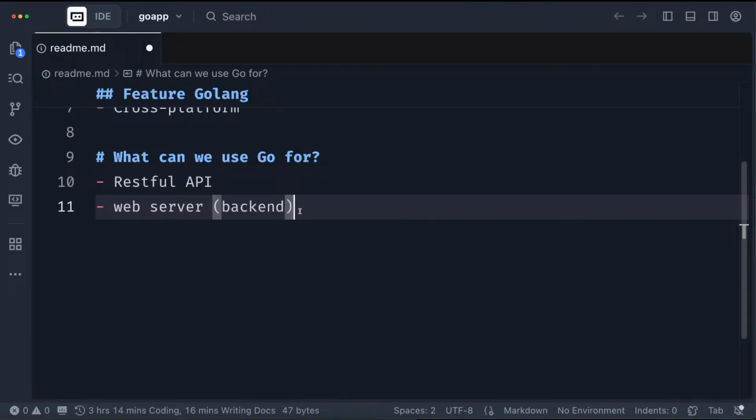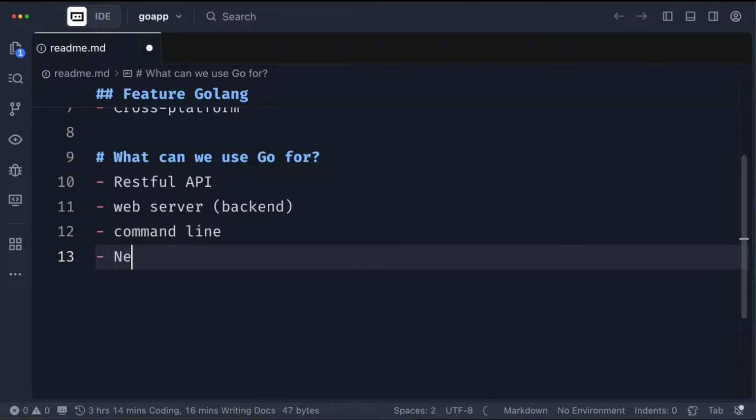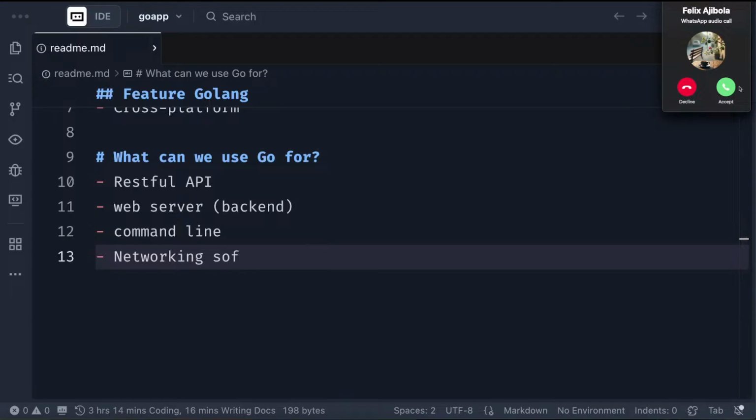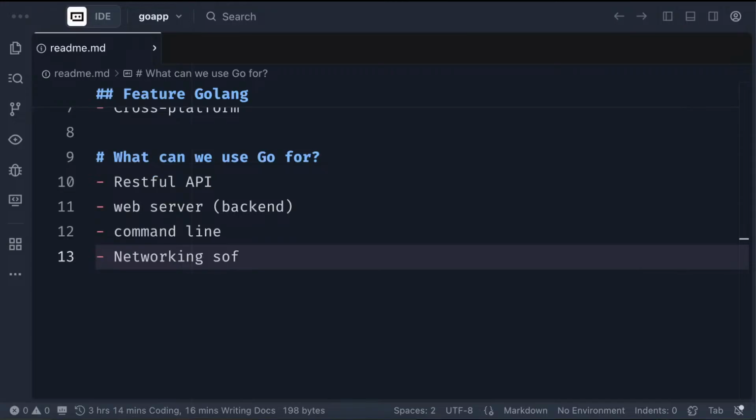It's also used for microservices, command line. Command line applications are those things you use in terminal. You just put in those codes and then it does what it needs to do for you. Then we have cloud-based applications and networking software. Networking software was actually one of the major things it was created for, but it has been used to do other things.